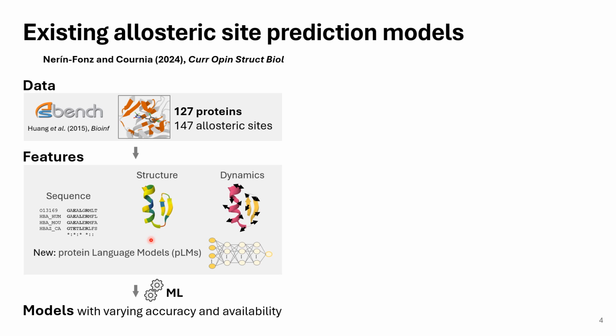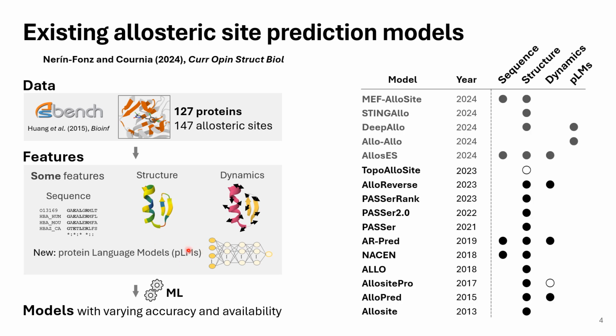And lately also some models incorporate protein language models. And in general, this results in models that use only a selection of all of the potential features that could be used for predicting allosteric sites, and models with varying accuracy and availability.